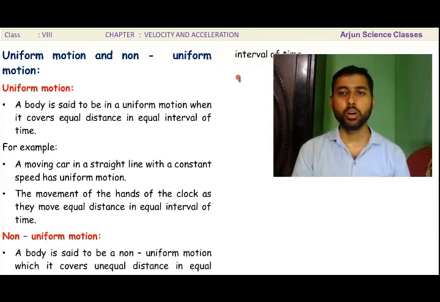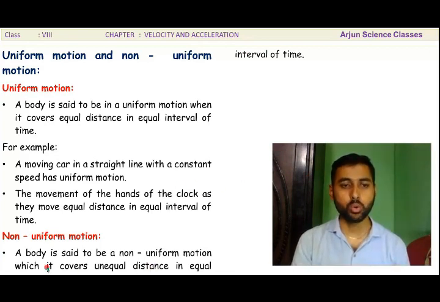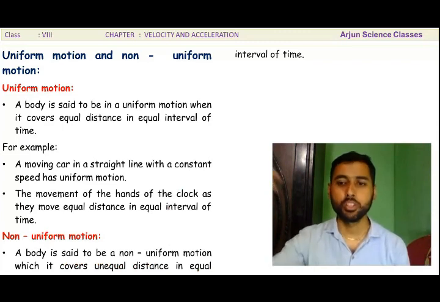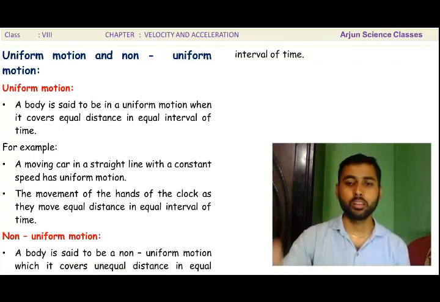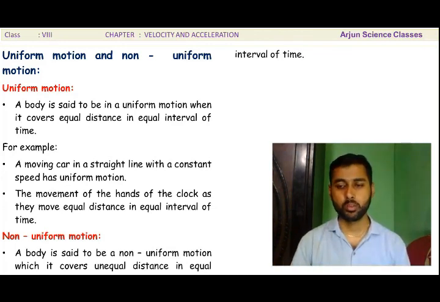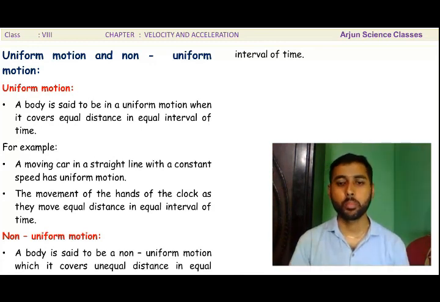Likewise, non-uniform motion. A body is said to be in non-uniform motion when it covers unequal distance in equal intervals of time. For example, 2 meters distance in the first second, 5 meters in the second second, and again 3 meters in the third second. If the body moves unequal distance in equal intervals of time, first second, second second, third second, fourth second, fifth second, the interval is equal but the distance covered by the body is different. At that time the motion of the body is non-uniform motion.